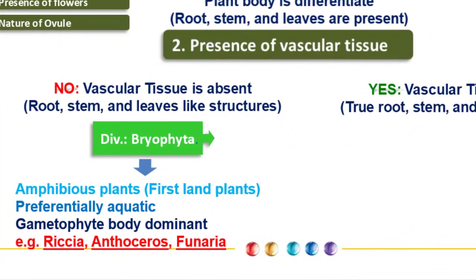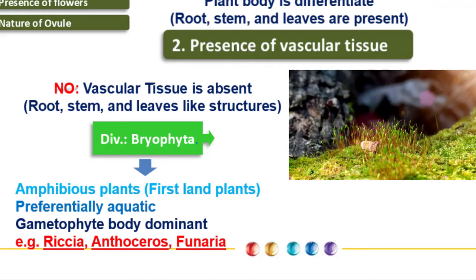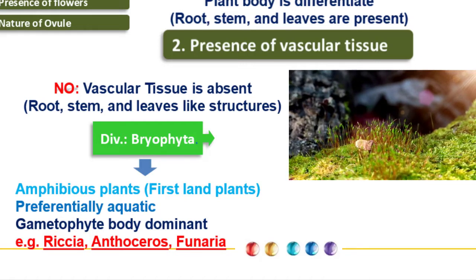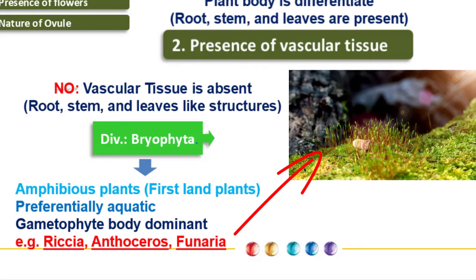Bryophyta members are the amphibious plants. So they are also called the first land plants. But then also they require water for completion of most of the period of their life cycle. So preferentially they are aquatic plants. Their body is made up of gametophyte, a dominant phase. Sporophyte is present, but it is dependent on gametophyte. The examples are Riccia, the liverworts, Anthoceros, the hornworts, and Funaria, the mosses.